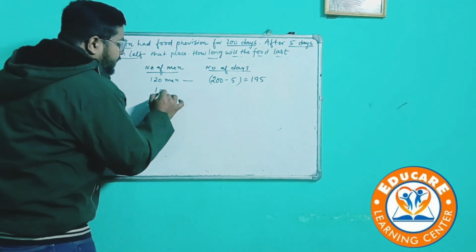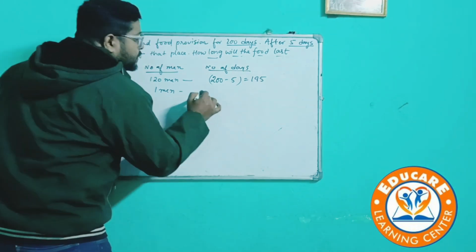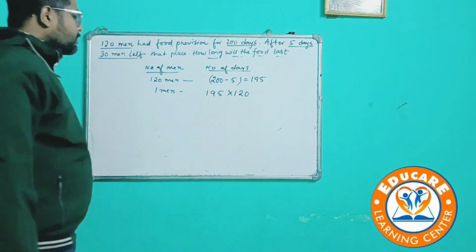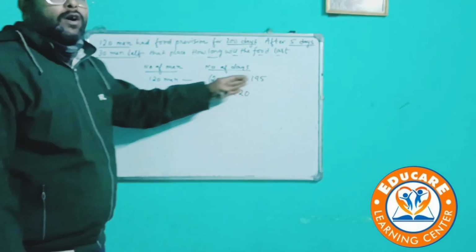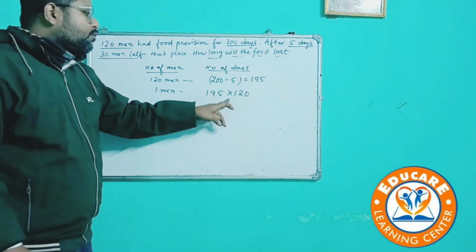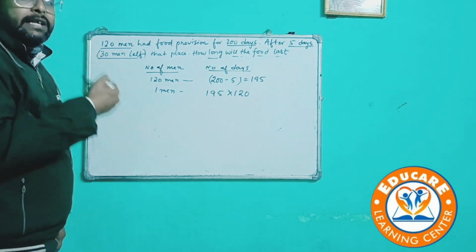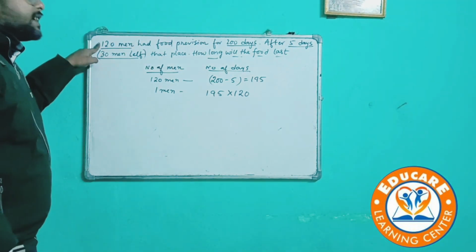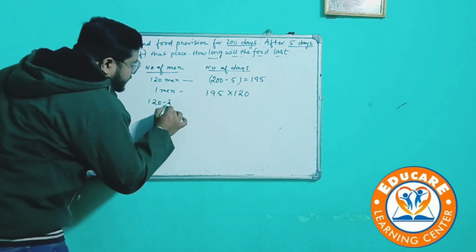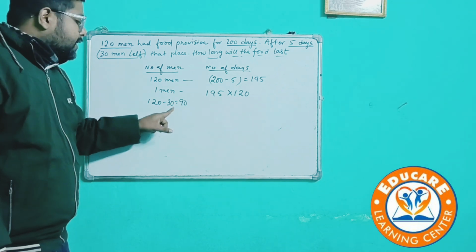Now in case of one man, obviously the man can be fed for more days. So 195 into 120. If 120 men can eat for 195 days, then one man will definitely be eating for more days. So for more we do multiplication. Now 30 men have left the place. Previously we had 120 men. 30 men have left, so 120 minus 30 gives us 90.